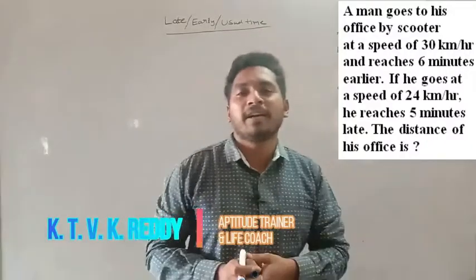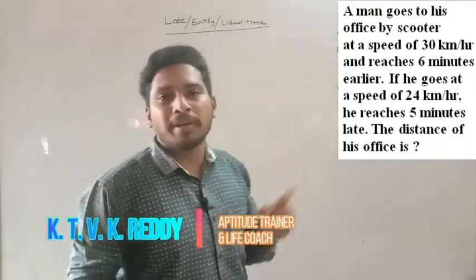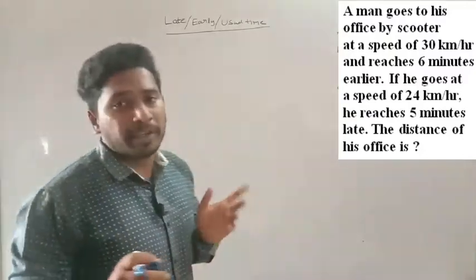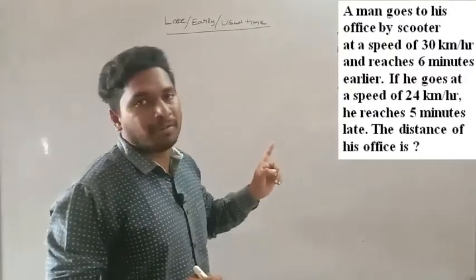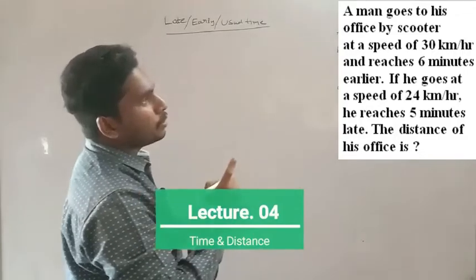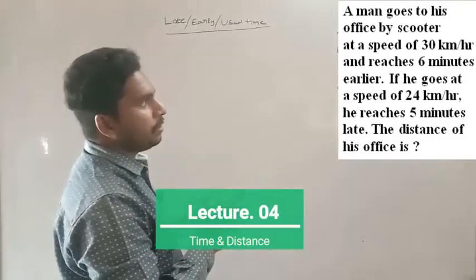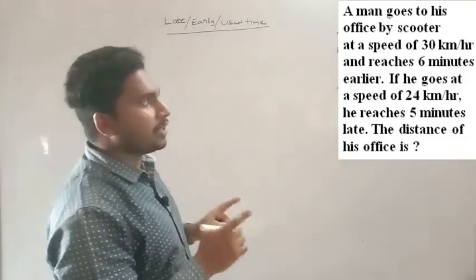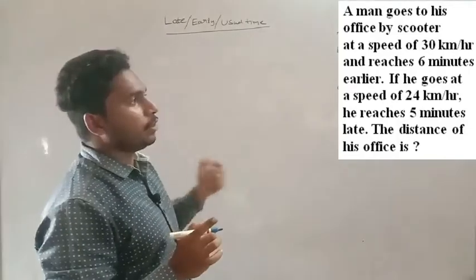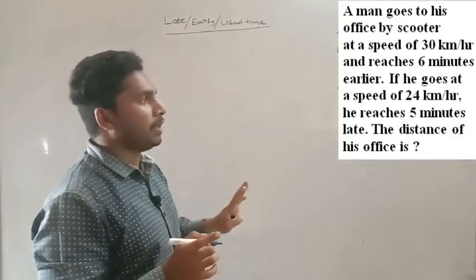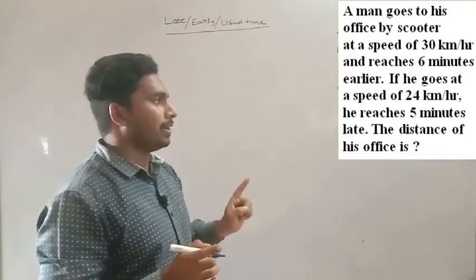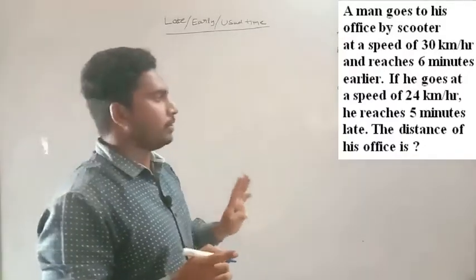Hi viewers, welcome back. Today we'll start another subtopic in time and distance, and we straight away try to solve a problem. A man goes to his office by scooter at a speed of 30 km per hour and reaches 6 minutes earlier. If he goes at a speed of 24 kmph, he reaches 5 minutes late. The distance of his office is?